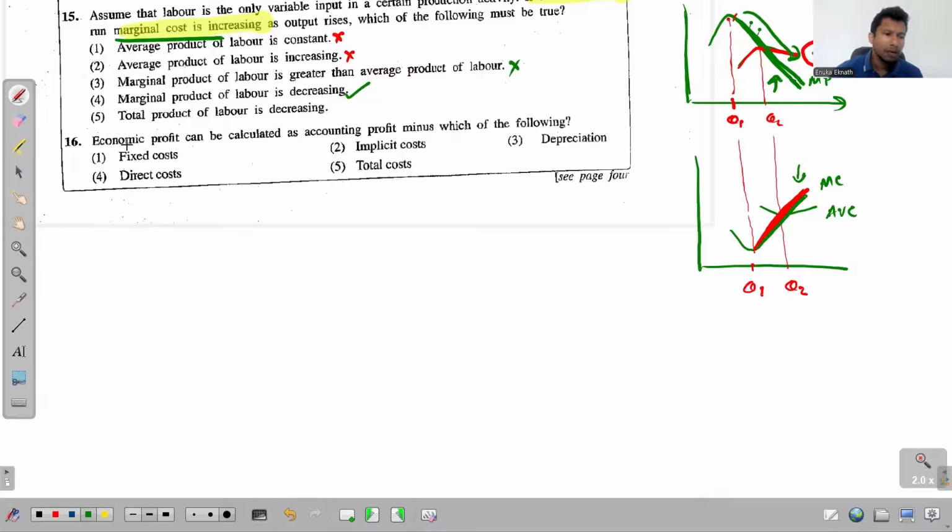Right, look at the 16th one. Economic profit can be calculated as accounting profit minus which of the following? It's very simple. So how do we find this economic profit?